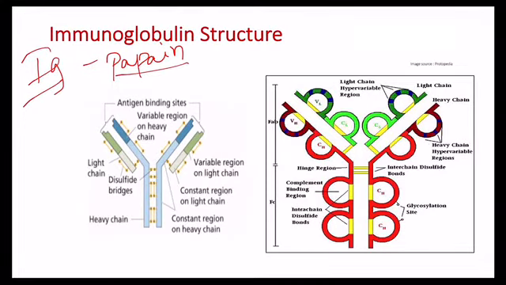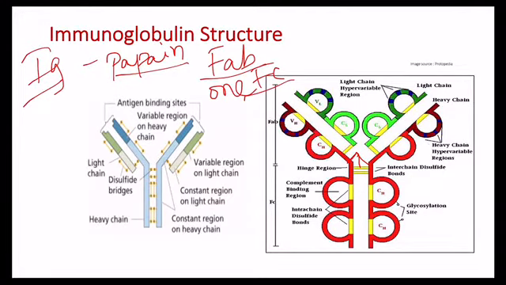Papain cleaves the immunoglobulin just above the interchain disulfide bonds, which link the heavy chains. This produces two identical Fab fragments and one Fc fragment. Fab is the fragment of antigen binding, and Fc is the fragment of crystallizable region.